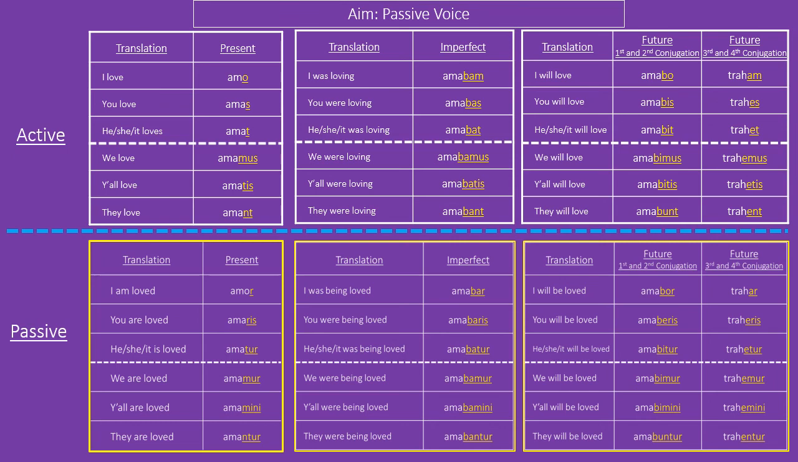There's a lot of endings, as you can see on the board. Please notice the difference between the active and the passive. -o, -s, -t, -mus, -tis, -nt goes to -r, -ris, -tur, -mur, -mini, -ntur. They keep a lot of the same patterns. The tricks that you use to help memorize the imperfect and future will still work for the passive, but you will need to put in the time to learn them, or you'll see a verb ending in -bor or -beris or something, and you'll be like, I have no idea, I die now.